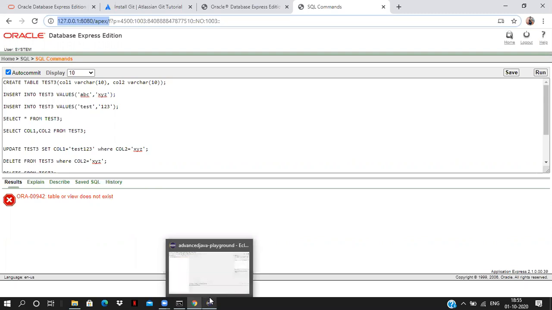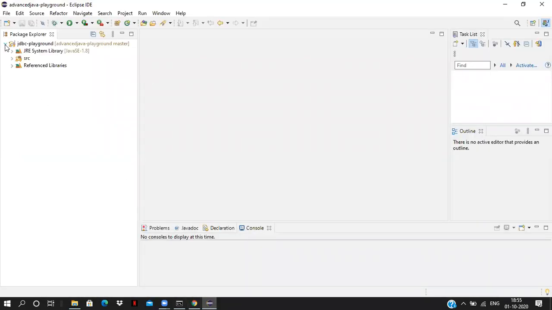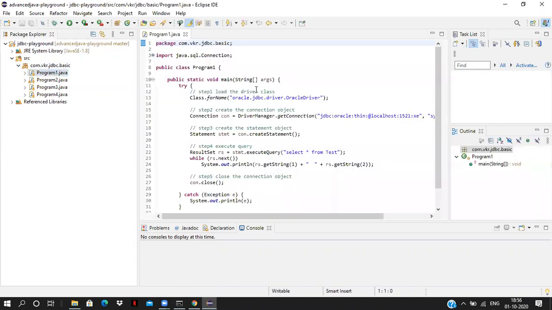Now let's go to our Eclipse. See, I have created JDBC playground. Inside that, I have program 1. To interact with the database, there are a few steps we have to remember. How to interact with the database using JDBC. JDBC means Java Database Connectivity. In JDBC, we have different kinds of drivers. If you want to interact with the database, we need to use the driver.